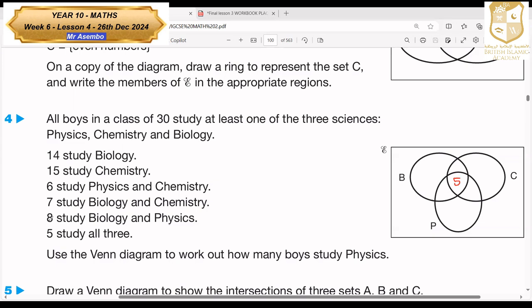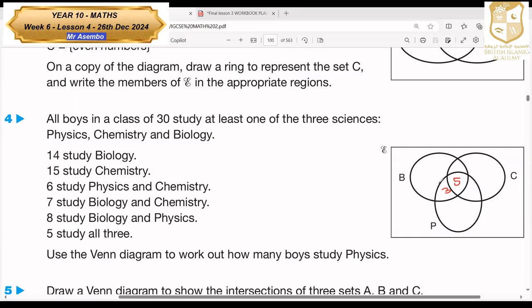Now, 8 people study biology and physics. So for biology and physics, the shared part should be 8. But you already have 5 here, so 8 minus 5 gives us 3, so that people who study biology and physics total 8.